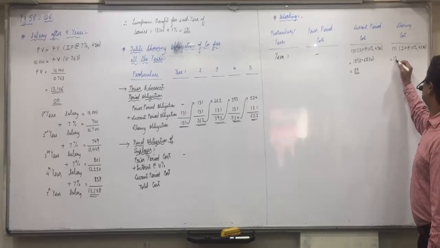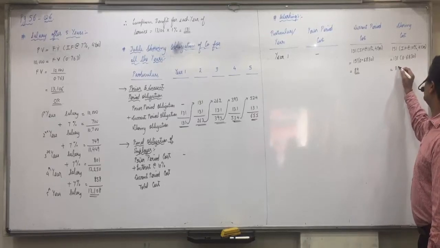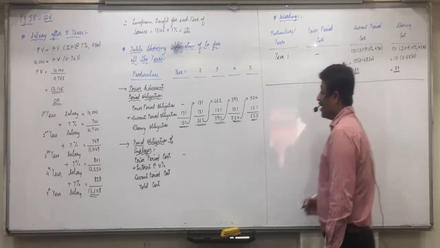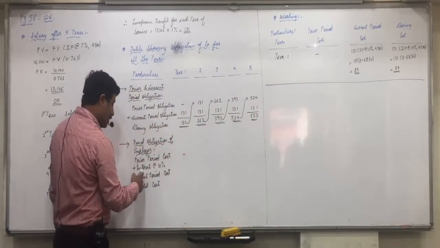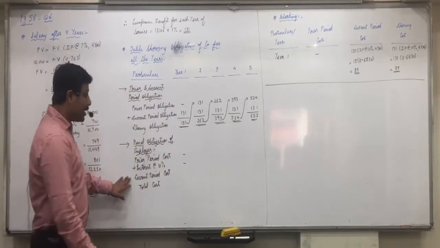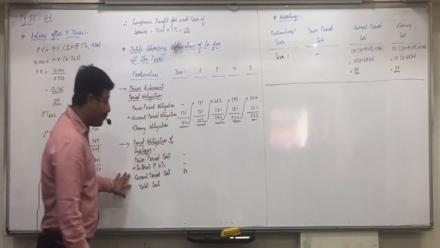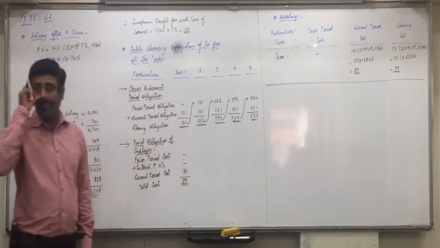So that would be 131 into 0.6830, that is 89. Any confusion with the first year's calculation? So prior period cost in the first year is nil. Interest at the rate of 10% will also be nil. Current period we have to keep aside not 131 rupees but only 89. And in the first year the total cost of obligation is only 89.